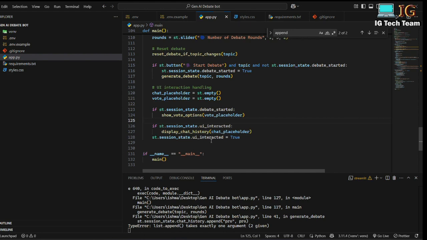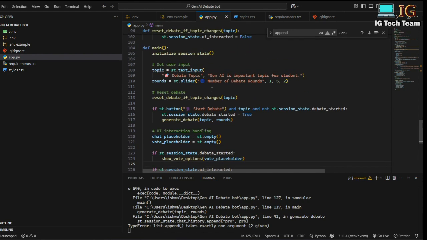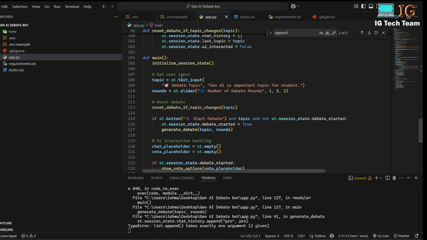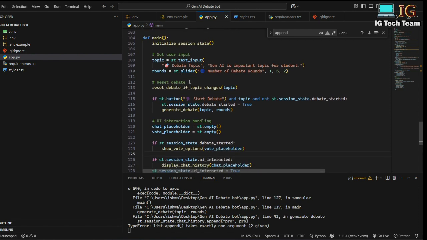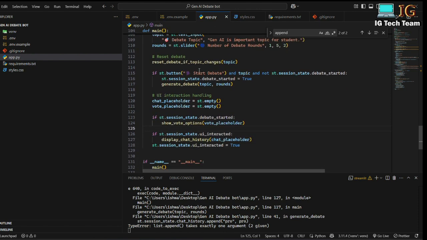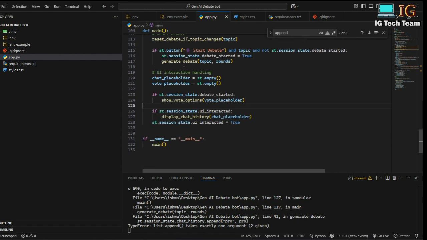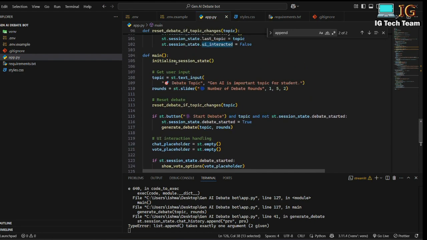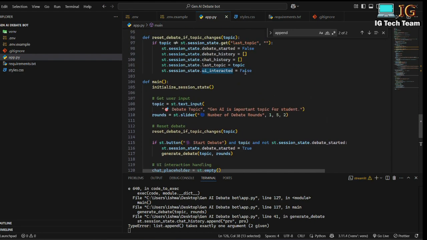So what this code will do is, in the first attempt when I run this code, I have topic, I have round. If I click on the start debate button, the chat will be generated. Initially, when my execution goes to this line, it will execute this if block. If st.session state UI interacted, initially it is false, right? Because in the initialized session state UI interacted is false.